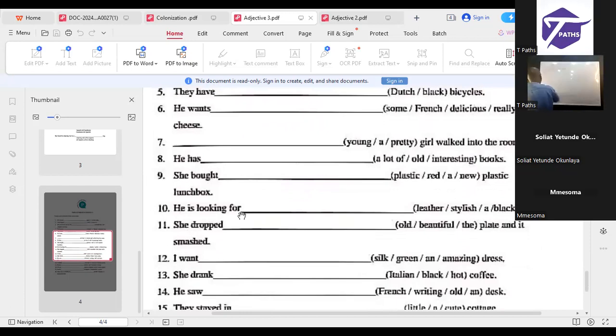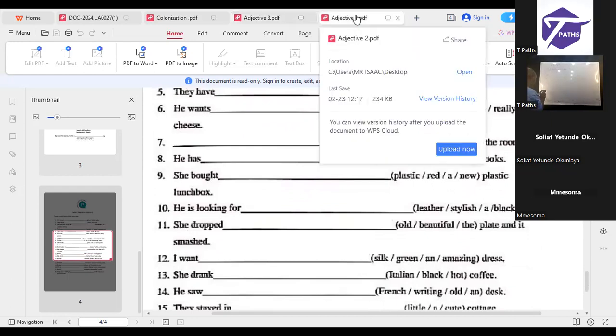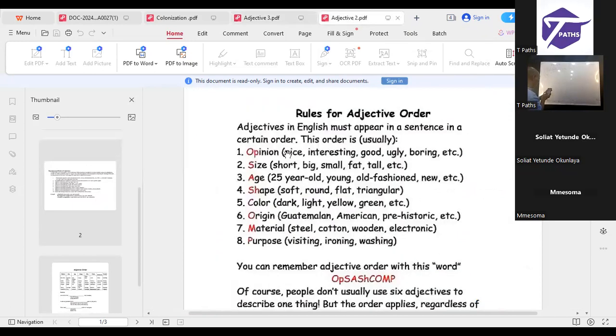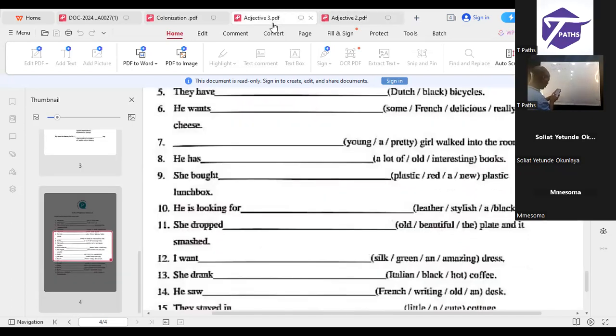Now, if you look at it very well, remember that article we always confess, and we have A there. Number 10. Number 9. She bought a new red plastic lunch box. Right, so it's going to be what? A. Look at it. New is what age? A new red plastic lunch box. That's the correct one there.